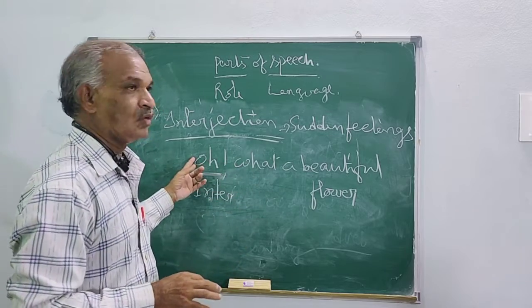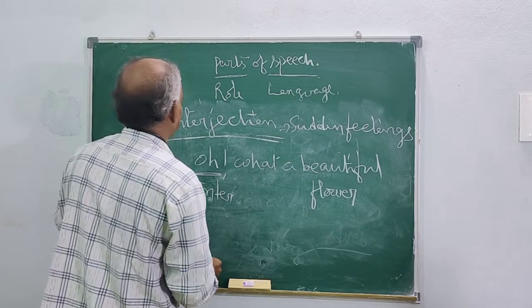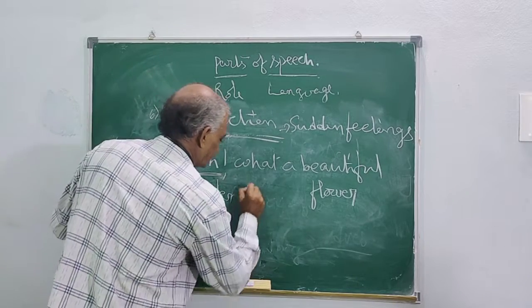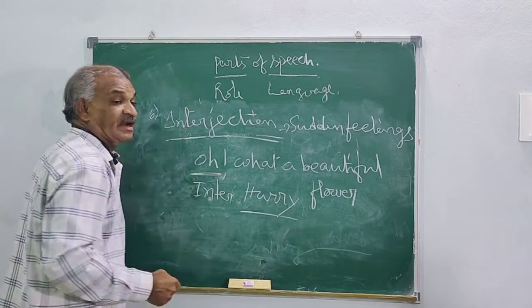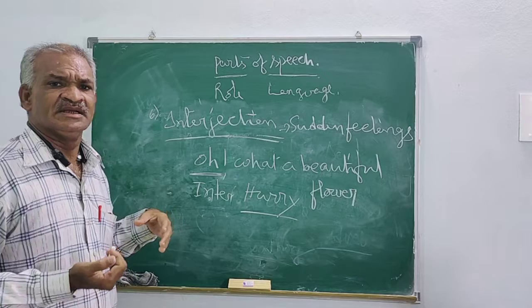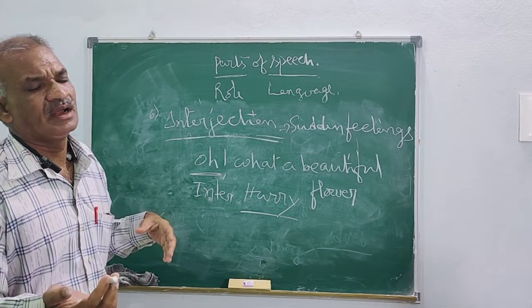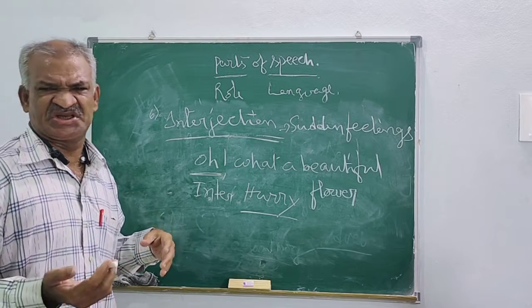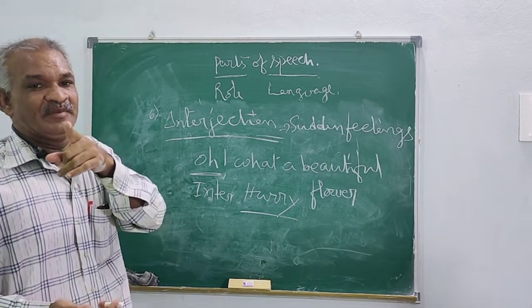Like, oh, wow, hurry, hurry. And sometimes we also express some of our bad feelings, like alas. This we cannot write on paper.